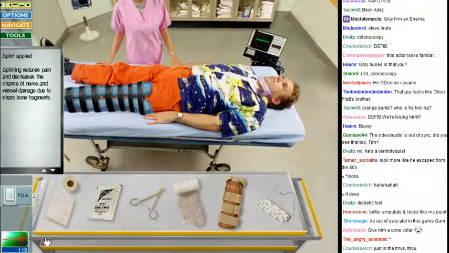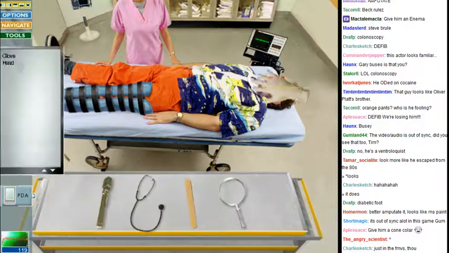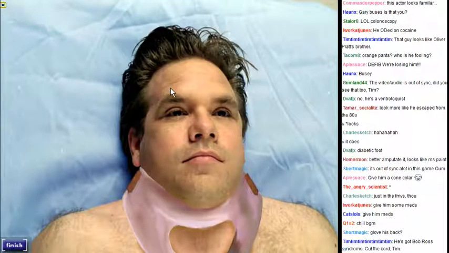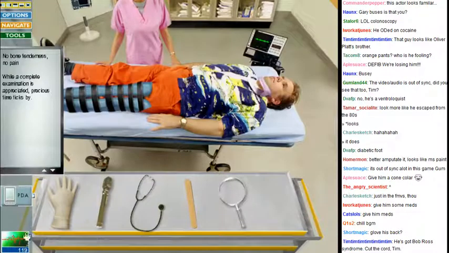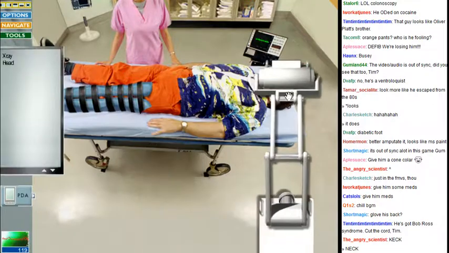I have 119 points. I don't know what else to do. Give him a cone collar. He's not gonna lick the fracture anymore. Is his head okay? Let me touch it. It looks like he might have a bruise. Maybe it just looks like that. I can never be sure.